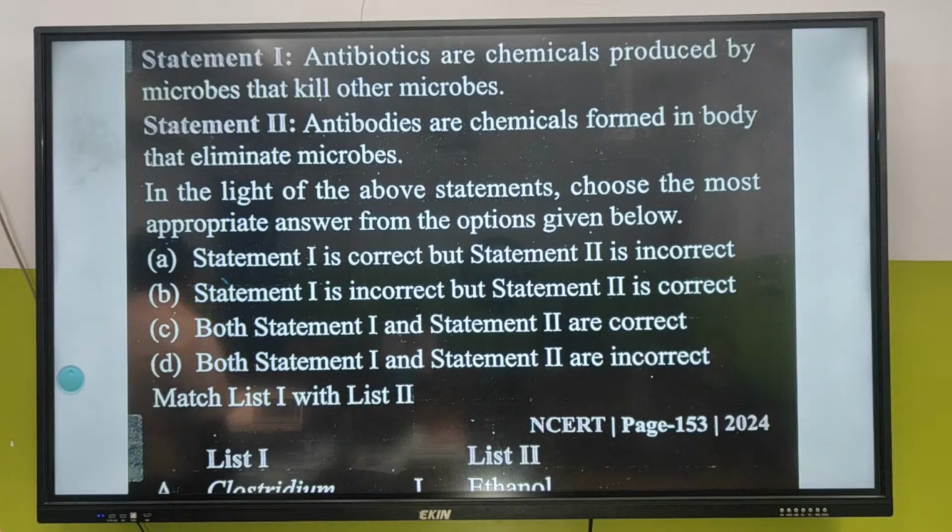Which one is the answer? C. Both statement 1 and 2 are correct. Acha.